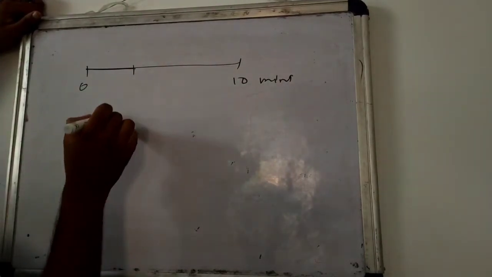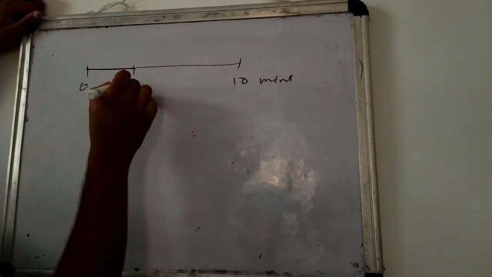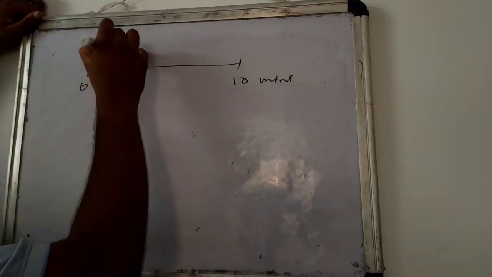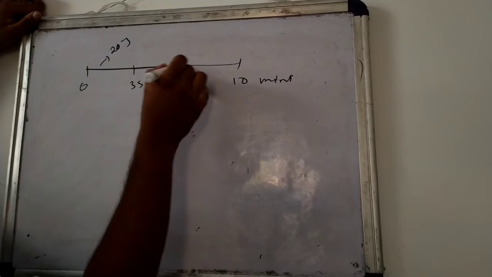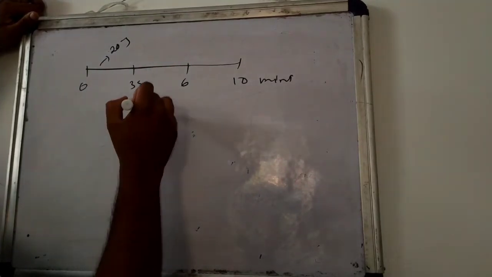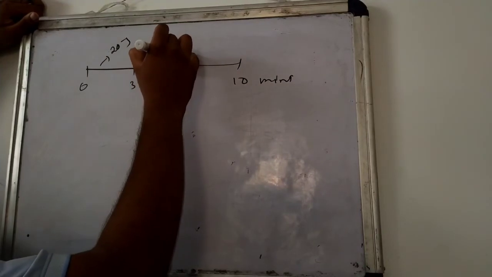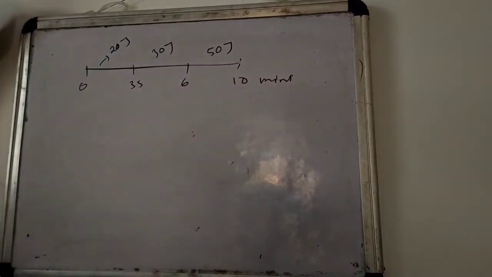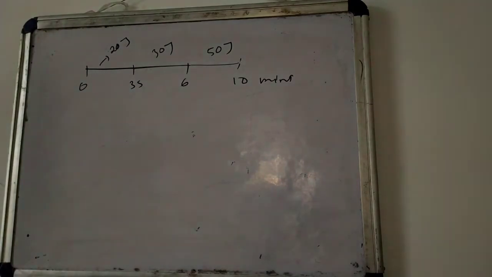Suppose for 0 to 3 seconds, he is performing a work of 20 joule. For 3 to 6 seconds, he is performing a work of 30 joule, and for 6 to 10 seconds, he is performing a work of 50 joule. That means different time, different work done. So in this case, we need to calculate the average power.